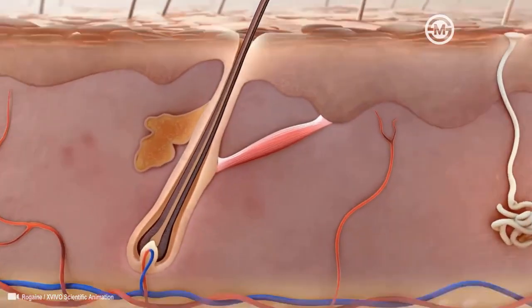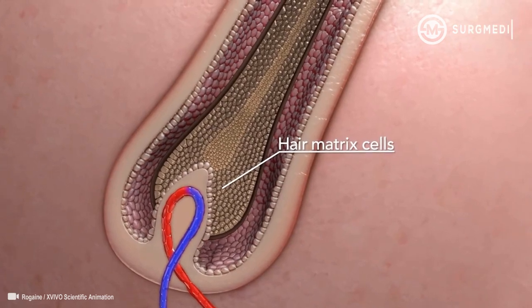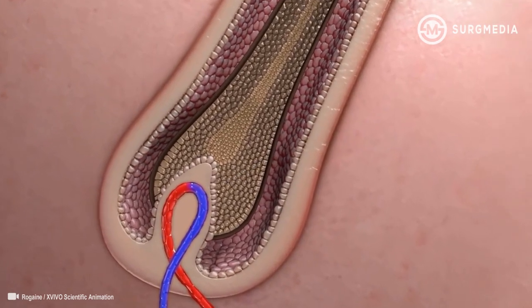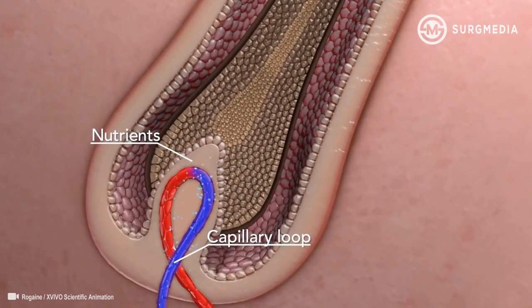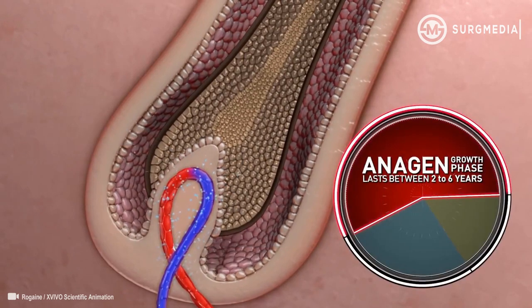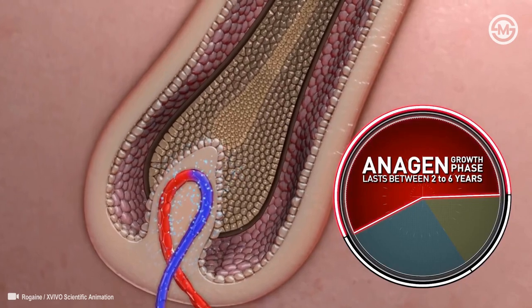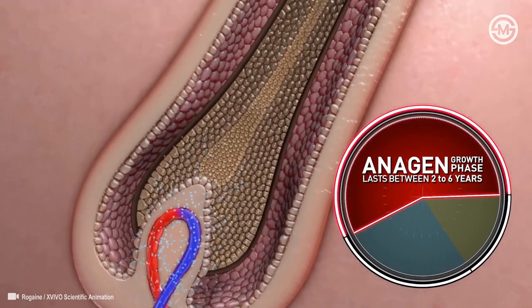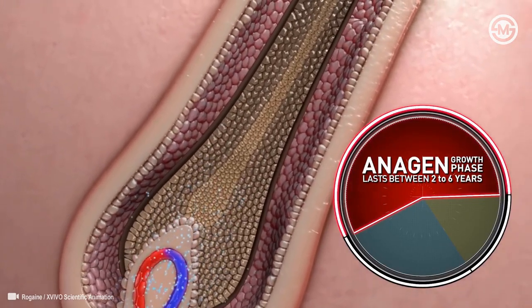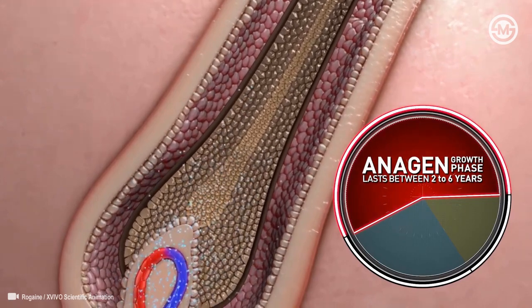It's a three-phase cycle that takes place at the follicles. The cells of the hair matrix are responsible for hair growth and receive nutrients from a capillary loop at the dermal papilla. During the anagen phase, the hair matrix actively proliferates. New cells are continually produced and pushed upward, where they differentiate to form the hair shaft.